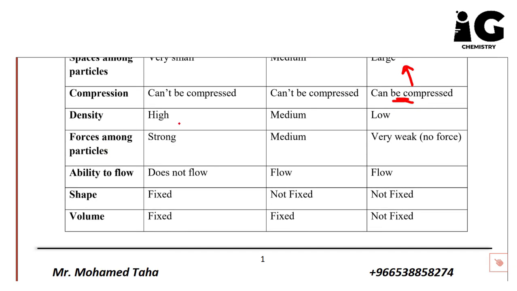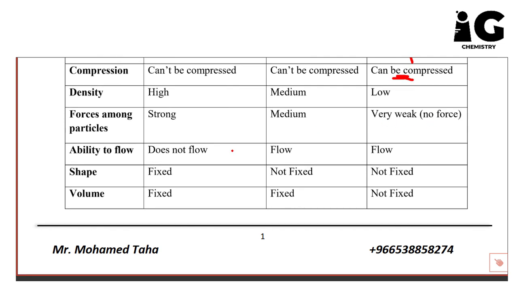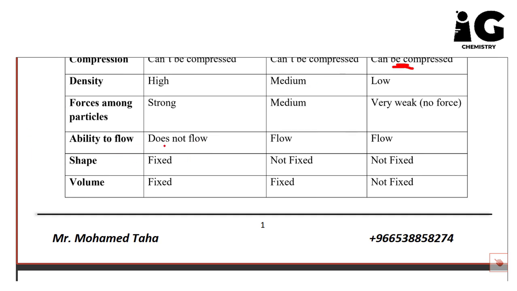The point of density: solid substances generally have high density. In case of liquid, they have medium, and in case of gas, we have low density. Forces among particles: in case of solid, they are strong, and in case of liquids, medium. In case of gas, very weak, or you could say almost no force. For the ability to flow, because in the solid state they have strong forces, the solid state does not flow. But liquids and gases can flow.